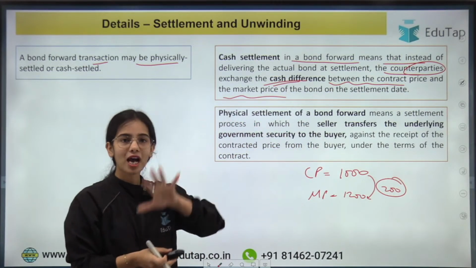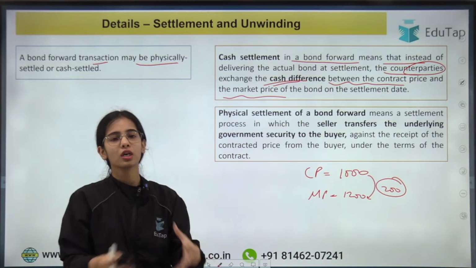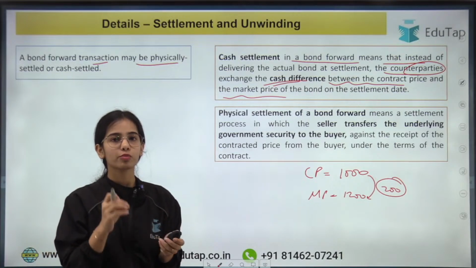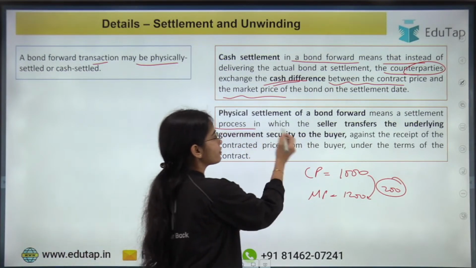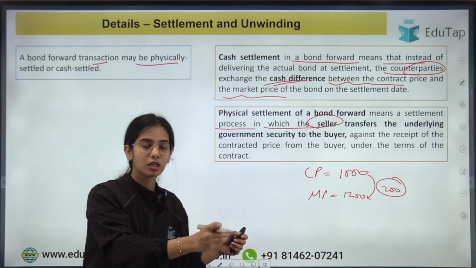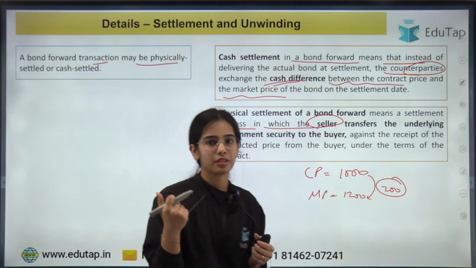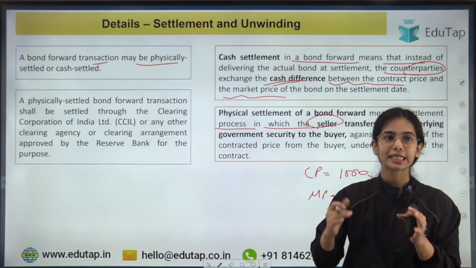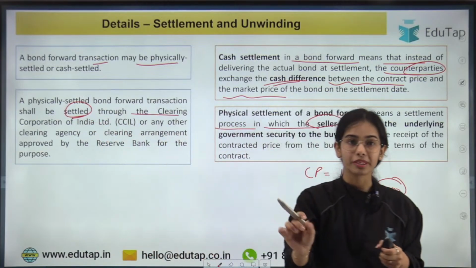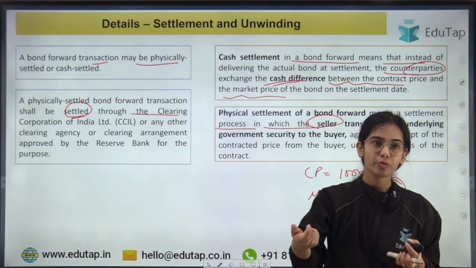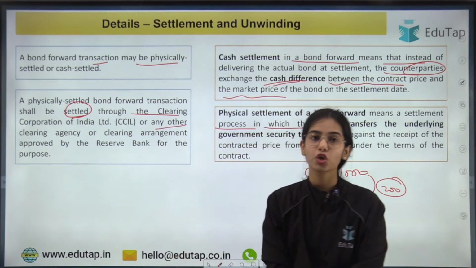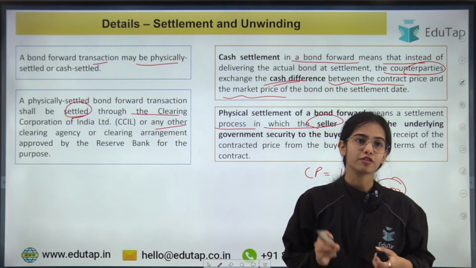In the physical settlement, actually the bond gets transferred and the money also gets transferred. So that is physical settlement of a bond forward. This means a settlement process in which the seller transfers the underlying government security to the buyer and the buyer gives the money to the seller. Okay. So a physically settled bond forward transaction shall be settled through the Clearing Corporation of India Limited. Remember this: it should be settled through the Clearing Corporation of India Limited or any other clearing agency or clearing arrangement approved by the Reserve Bank of India.